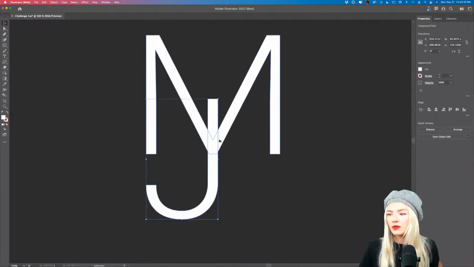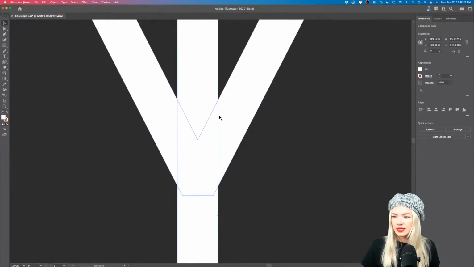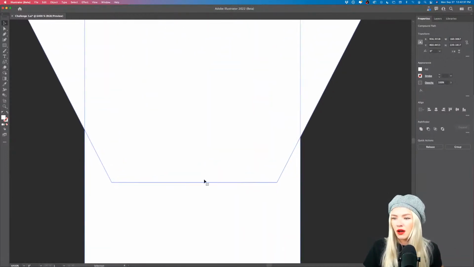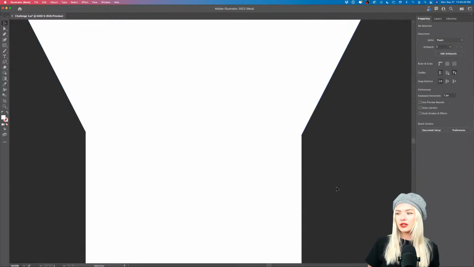All right, so I have my JM letter mark, and now what I'm going to do is make sure that my J is kind of centered in the middle, and I can do that by selecting both objects. I can see where the paths are crossing and how they're overlaying each other. And I want to make sure that the J is really in the middle of the M. All right, so that looks pretty good to me.